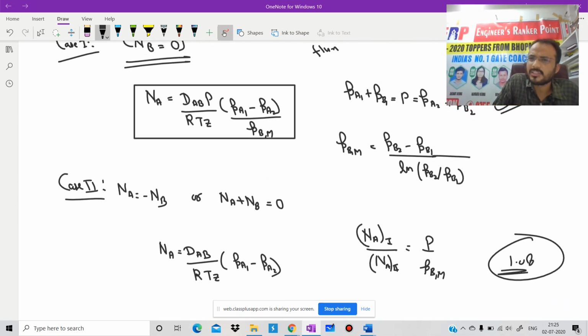And now we are going to discuss one of the most important concepts, that is diffusion through variable area. Please try to concentrate here, and that is a very important concept, and we will discuss it.